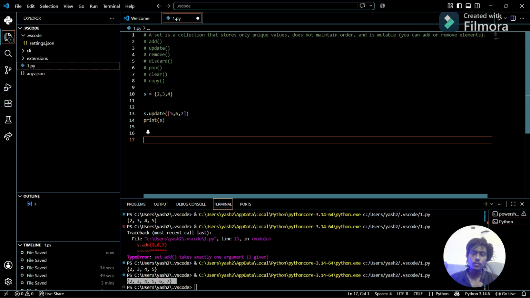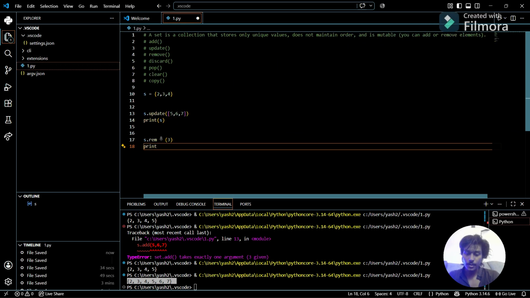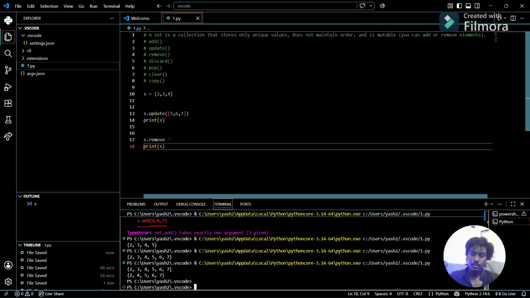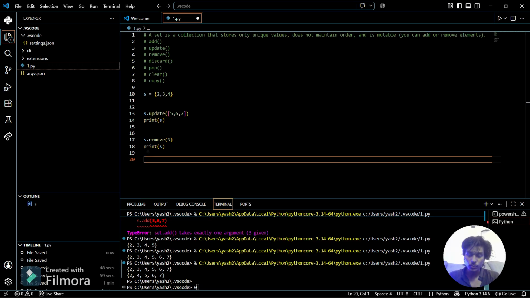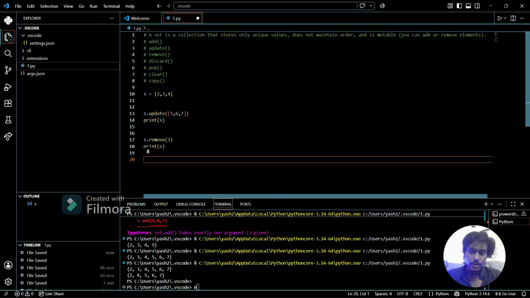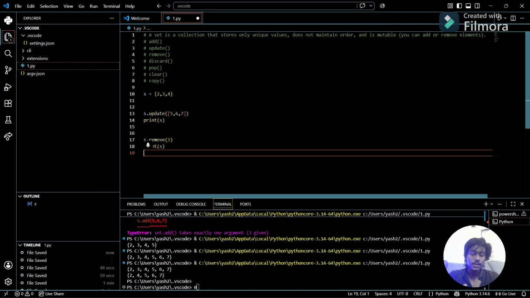Or we have done with the remove. I can also explain it again. So if I want to remove something, I'm trying to remove 3, and if I print s now, you can see here, 3 is removed, 2, 4, 5, 6, 7 is printed. So that's how it works. But one thing you have to remember is that remove only removes the first occurrence, not the second one.